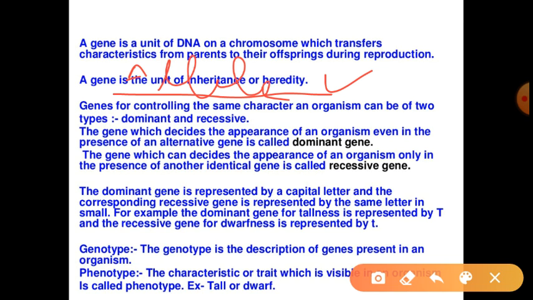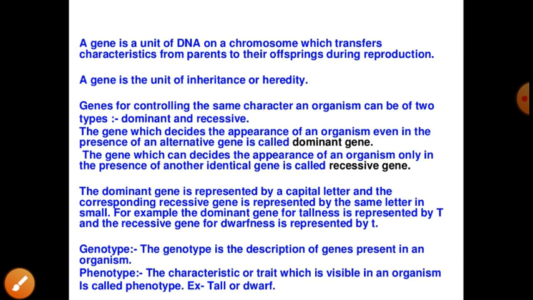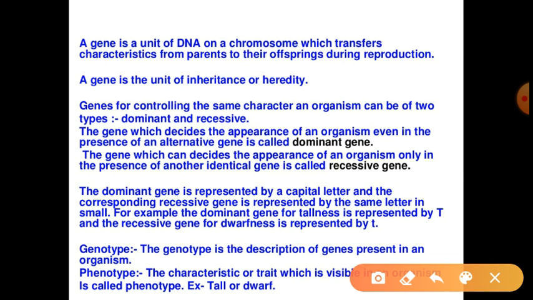What is an allele? It is the alternative form of the gene. Alternative form means a gene has different types, so each type is called an allele. Now the genes may be dominant or recessive.